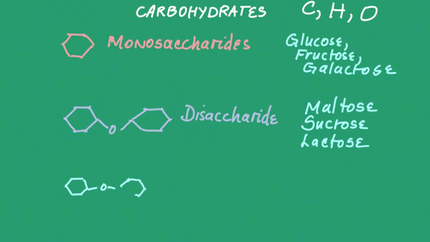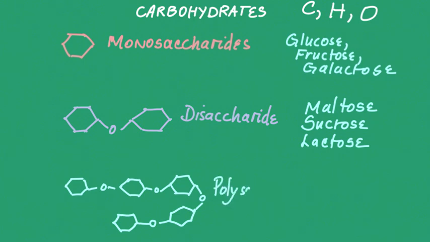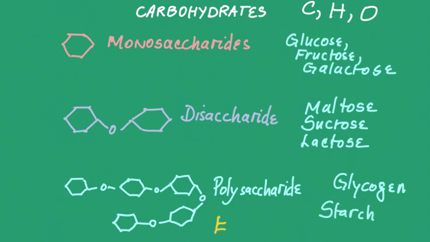Polysaccharides are several monosaccharides held together by covalent bonds. The most important polysaccharides are starch and glycogen. Glycogen is a stored form of energy in the liver. It's basically many glucose units held together by covalent bonds. The starch is the dietary form of polysaccharide. It's found in rice, pasta, bread, etc. The main function of carbohydrates is to provide us with energy.